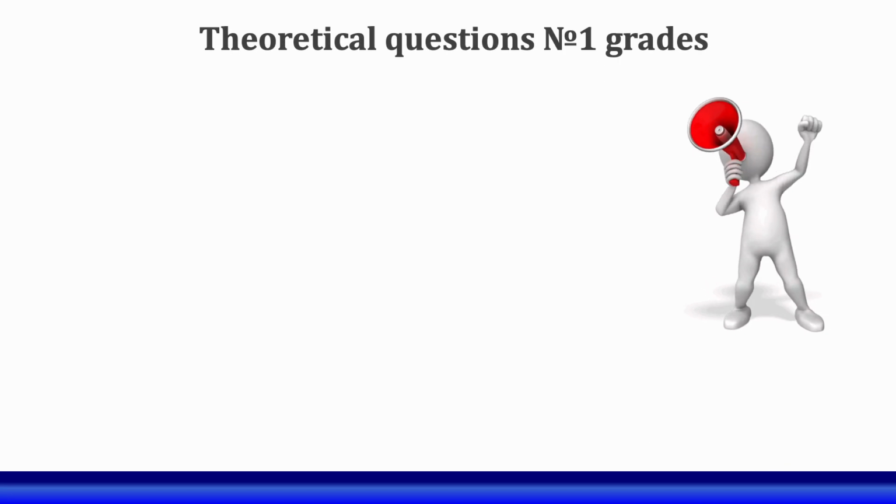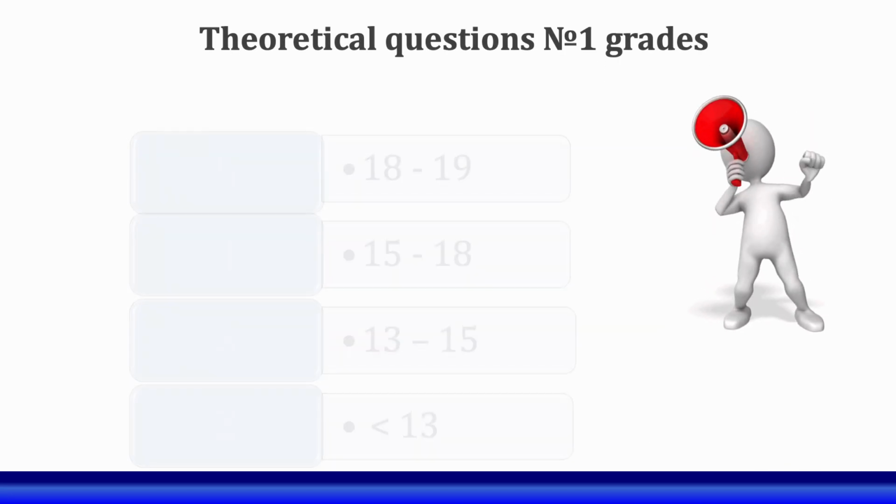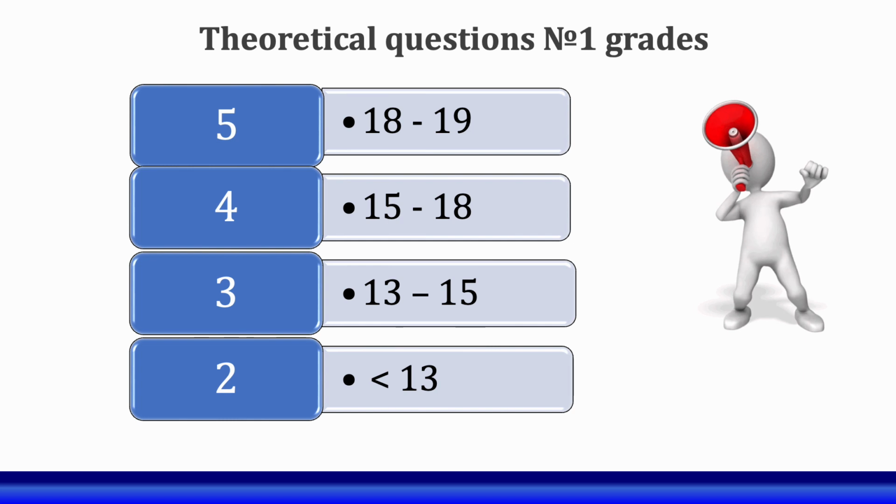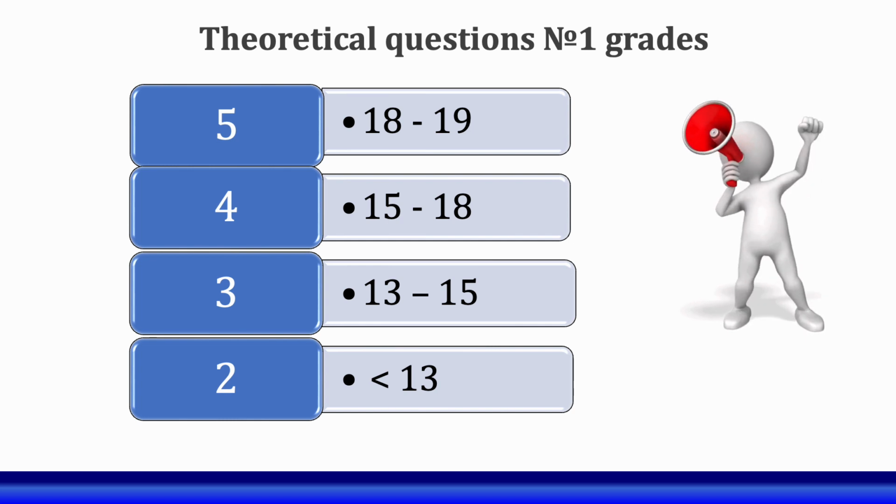Let's look through the grades. For theoretical questions number 1, you can see the grades on the slide, and the maximum points you can get is 19. Less than 30 means failed task questions.